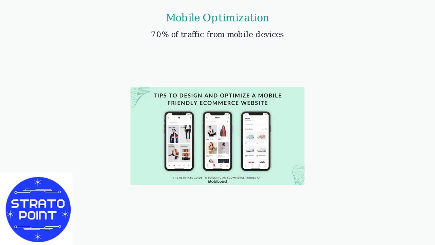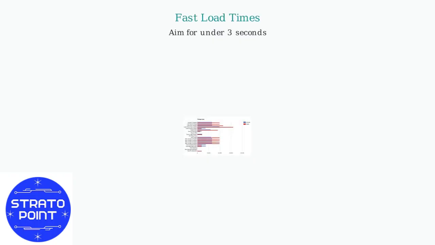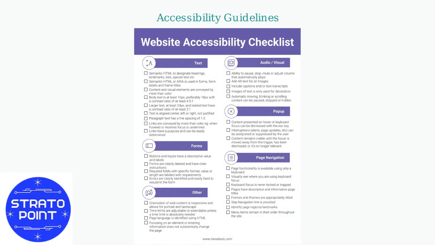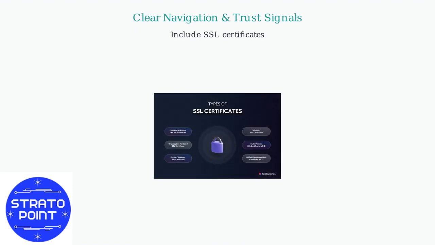Ensure your site is mobile optimized, as 70% of traffic comes from mobile devices. Focus on fast load times, aiming for under 3 seconds. Follow accessibility guidelines for a user-friendly experience. Prioritize clear navigation and trust signals, such as SSL certificates.